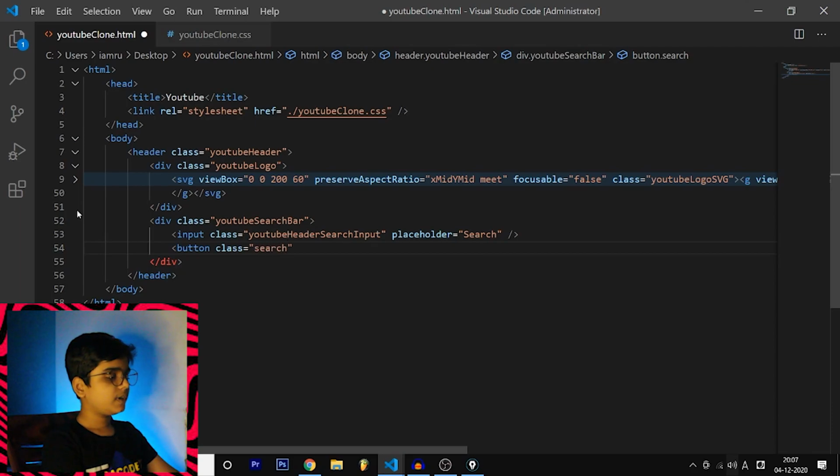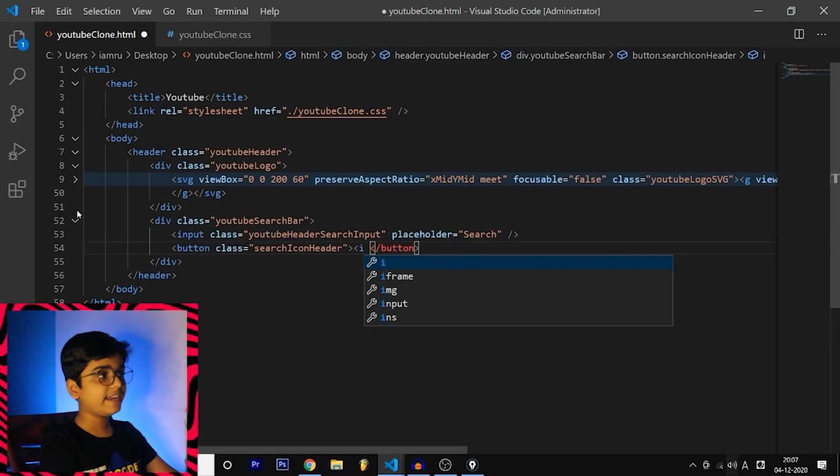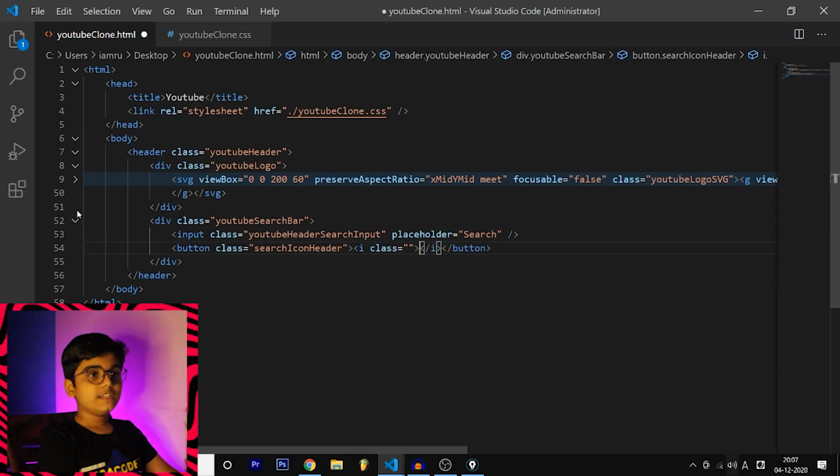Search icon header. So this is another button tag, and inside the button, first of all, it is an icon. That is why inside the button I'm not writing any text. Instead, I am writing an I class is equal to. So I guess you are new to icons. So first of all, let me tell you how to import icons.